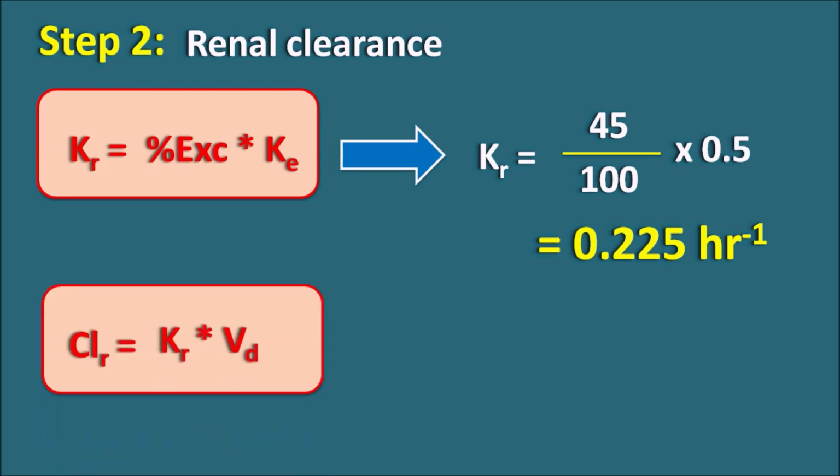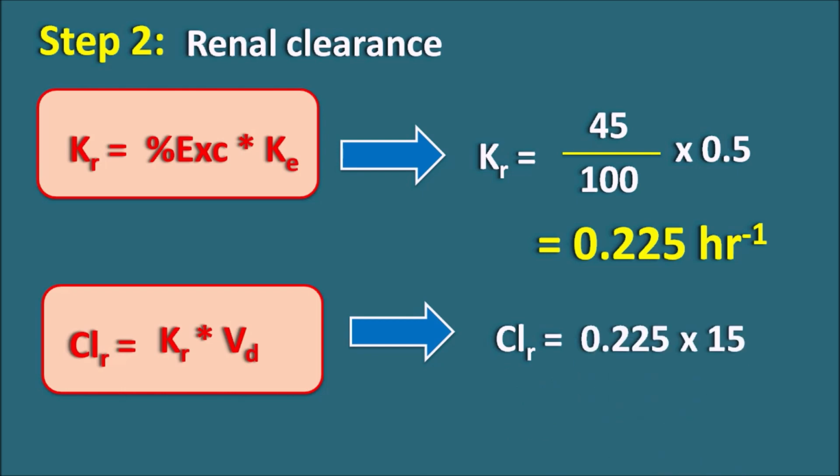Renal clearance CLR is equal to KR into VD. Here we know the KR value as 0.225 and volume of distribution VD is given as 15 liters. So we can substitute in this equation, such that renal clearance is equal to 0.225 into 15, which on solving will give 3.38 liter per hour. So the renal clearance of the drug is 3.38 liter per hour.